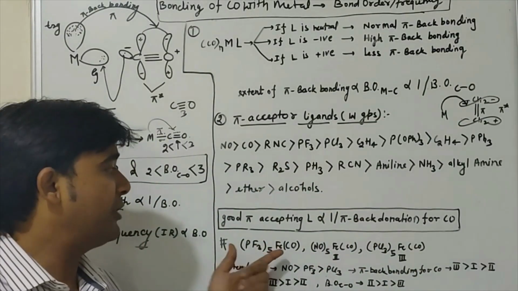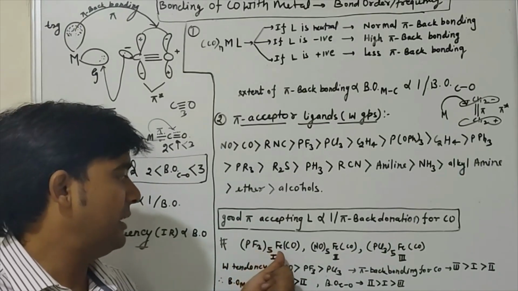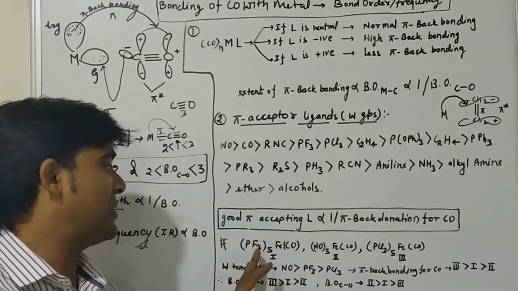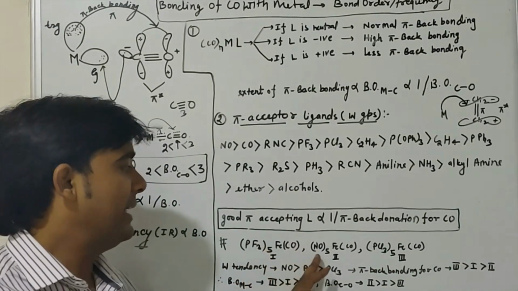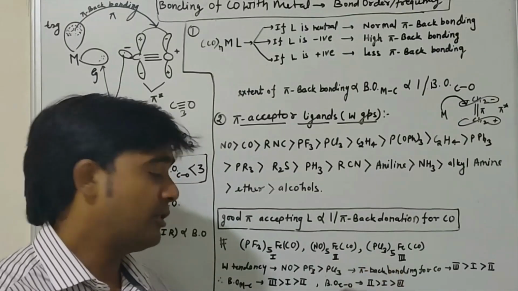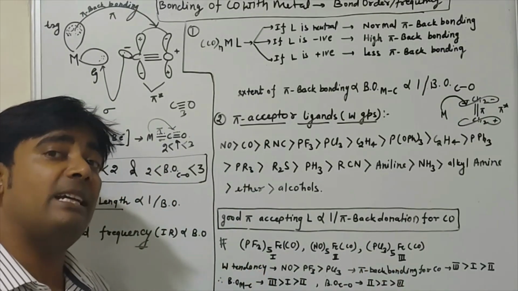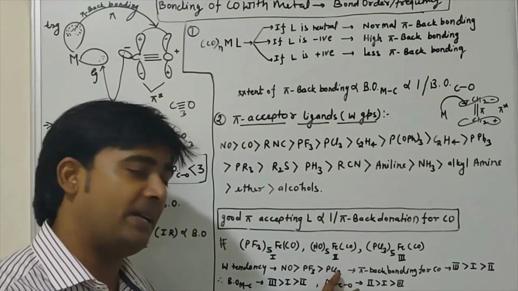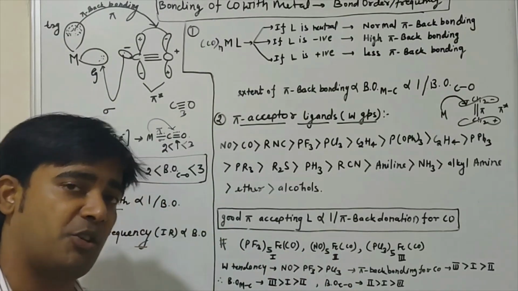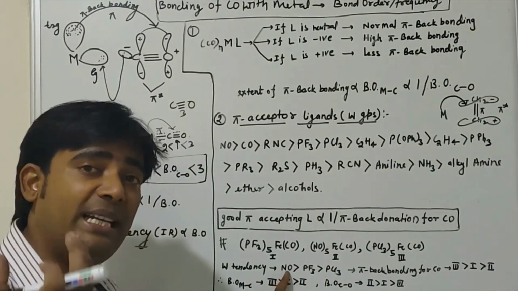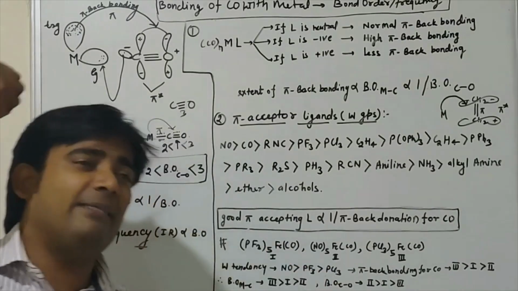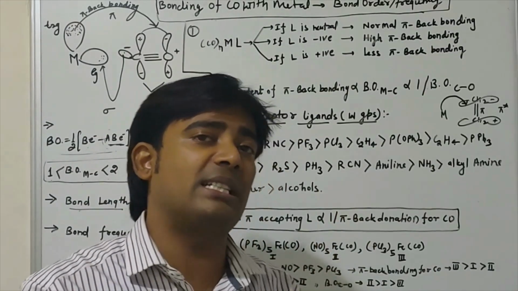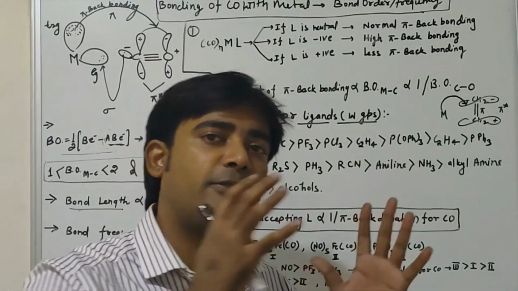For example, suppose you have three complexes where Fe-CO is common in every complex. Just change the ligand: here PF3, here NO, here PCl3. We know that the electron withdrawing tendency of NO is high as compared to PF3 as compared to PCl3. What will be the pi back donation? Because NO is a strongly electron withdrawing group, it already withdraws electron density from the metal, so the metal doesn't have enough electron density to donate into the antibonding orbital of carbonyl.